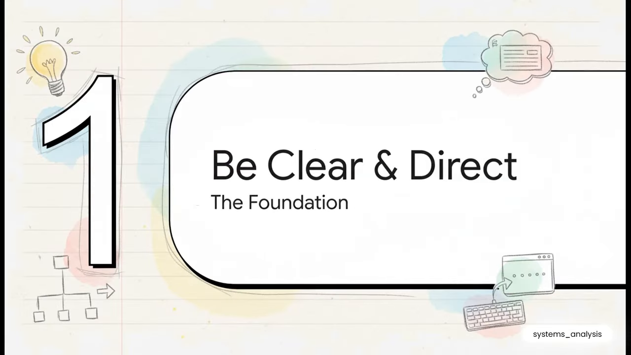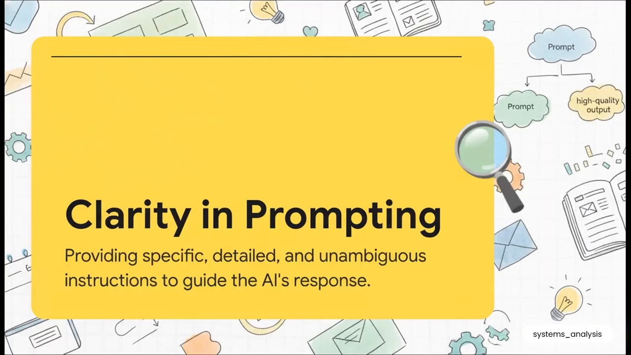And that leads us right to the first and honestly the most important rule of all. If you only take one thing away from this whole explainer, make it this one. Clarity is king. Being crystal clear and direct is the absolute foundation for getting anything great out of an AI. So what do we mean by clarity? It just means you've got to swap out those vague requests for super specific, detailed, and unambiguous instructions.